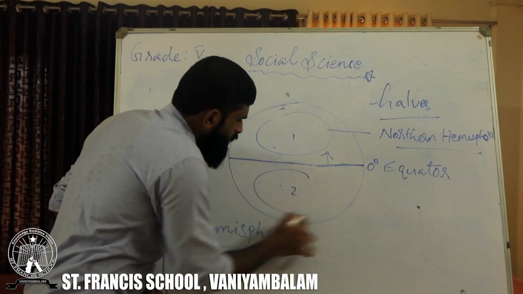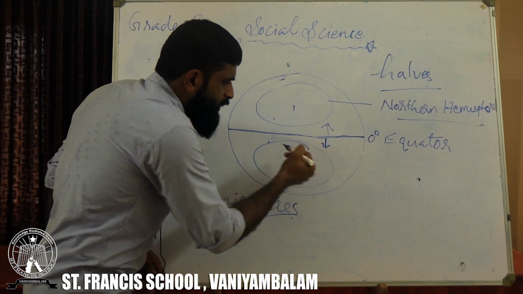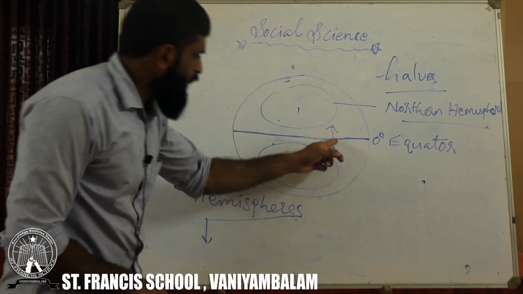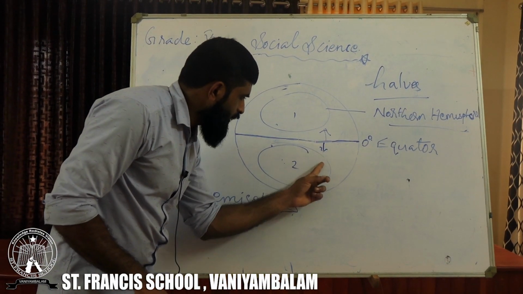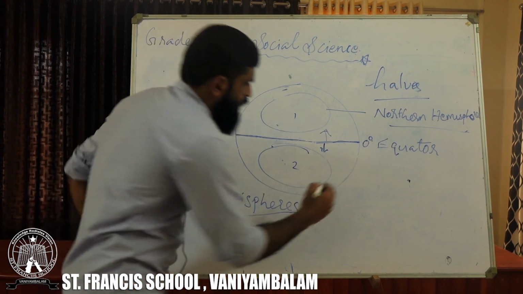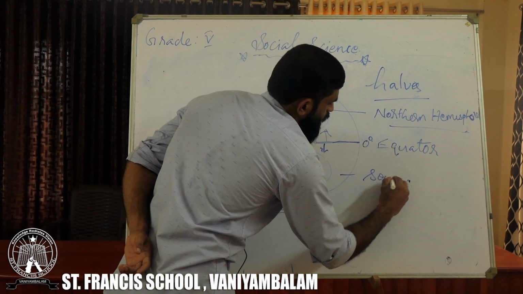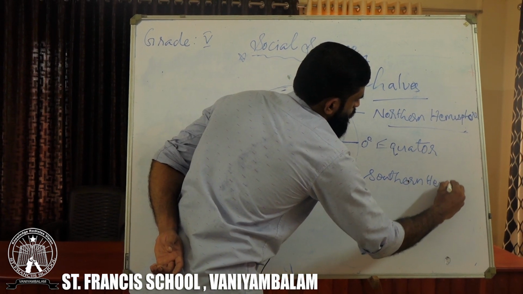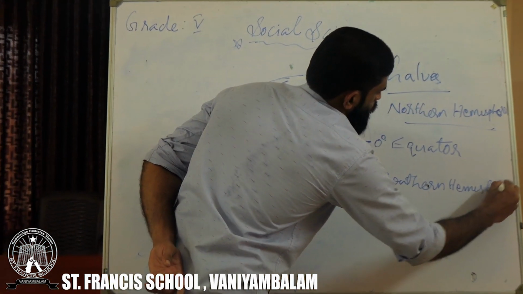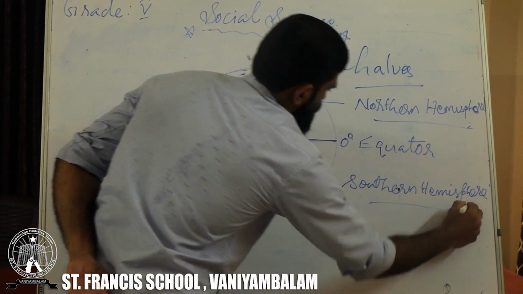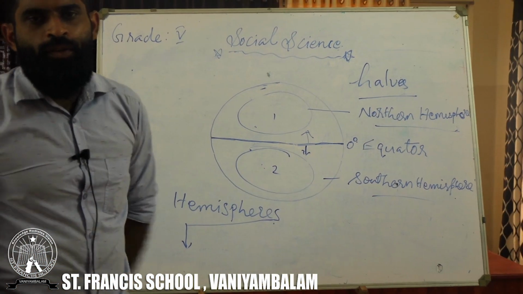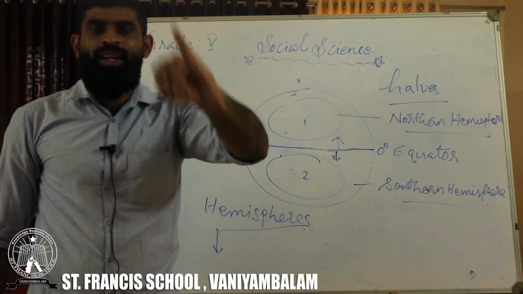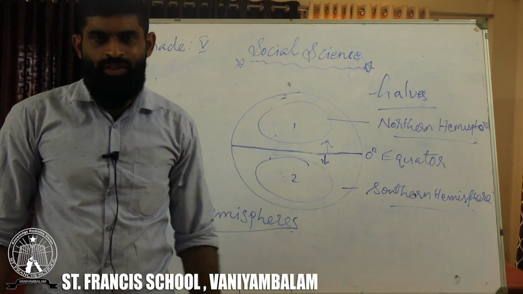The region which lies under the 0 degree latitude is called the southern hemisphere.